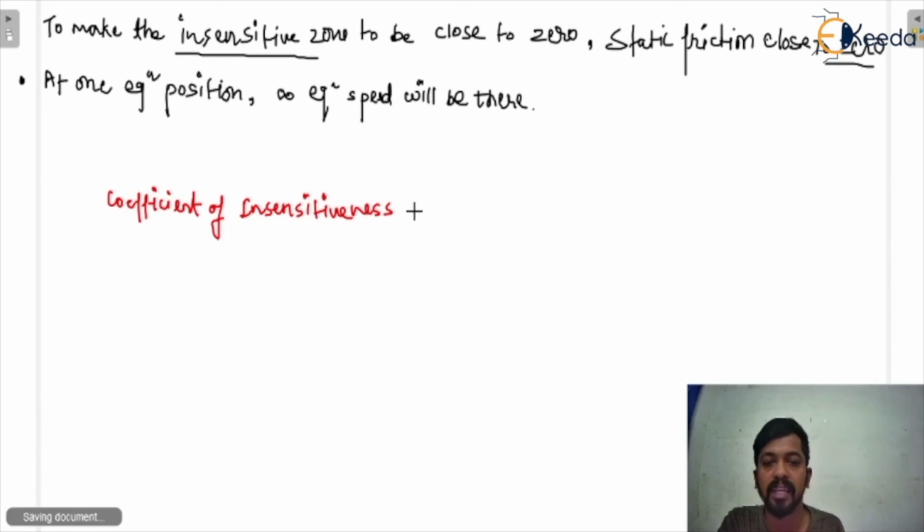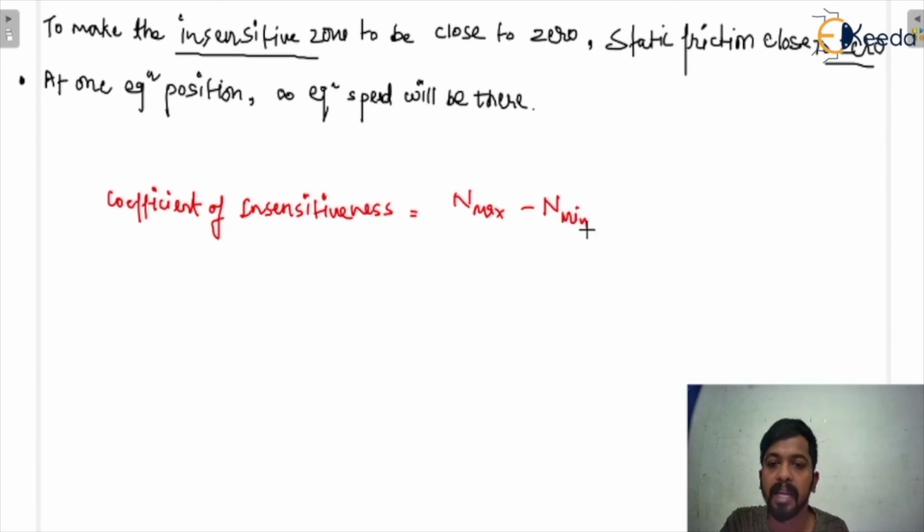The coefficient of insensitiveness is equal to N maximum minus N minimum upon N. You all know what N maximum, N minimum and N are. This is the speed when there is friction, that is plus F, this is with friction minus F, and this is with friction equal to 0.